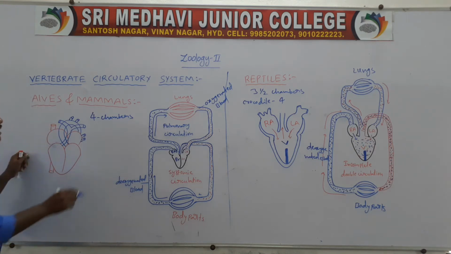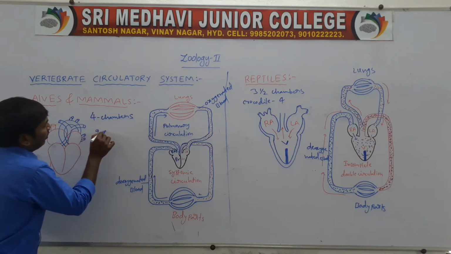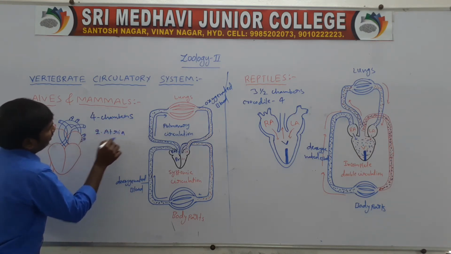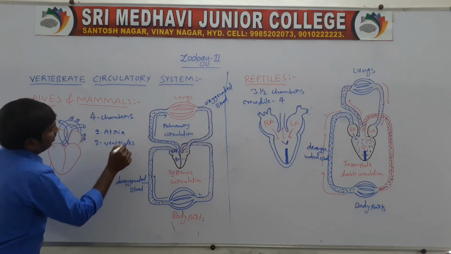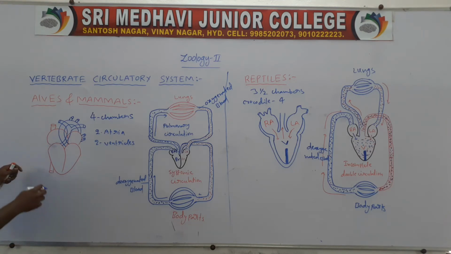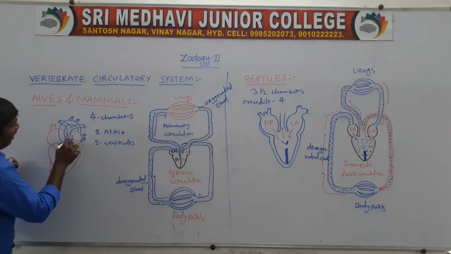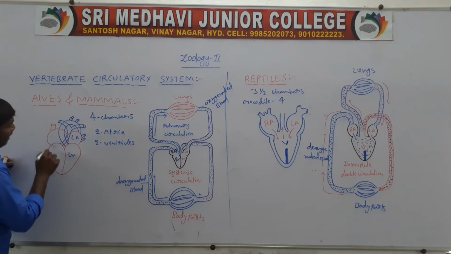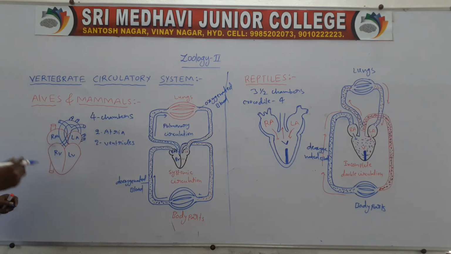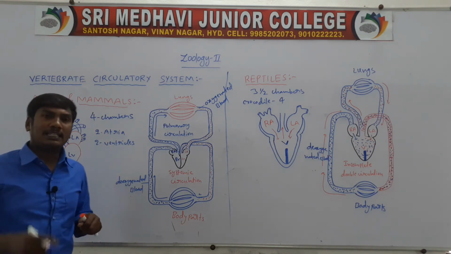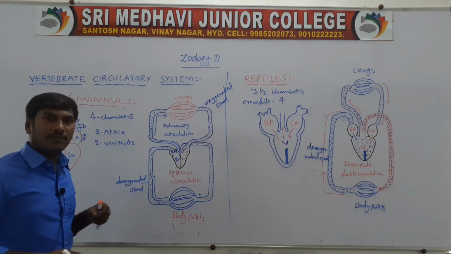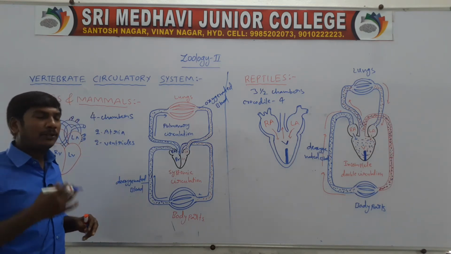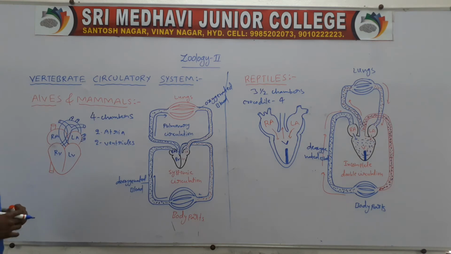Aves and mammals contain four chambers: two atria and two ventricles. These are the left atrium, left ventricle, right atrium, and right ventricle. In aves and mammals, the heart contains four chambers, two atria and two ventricles.